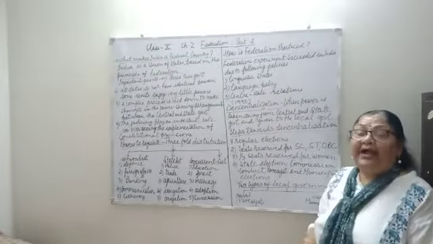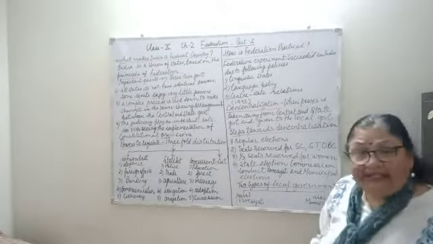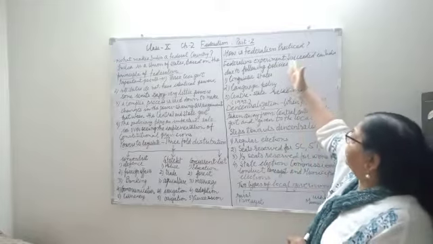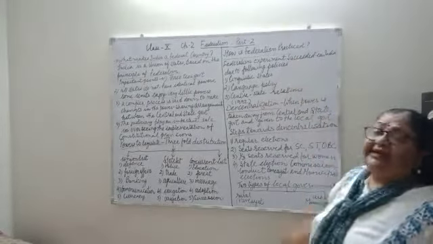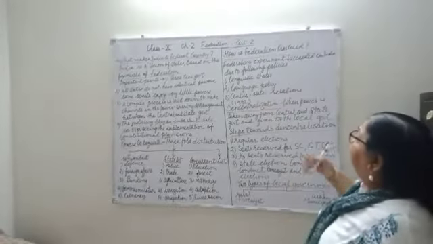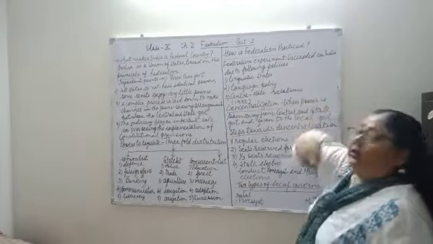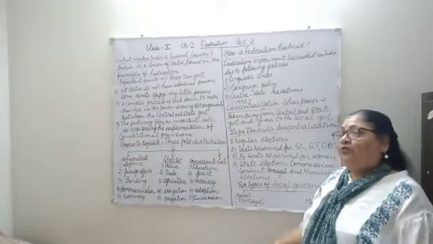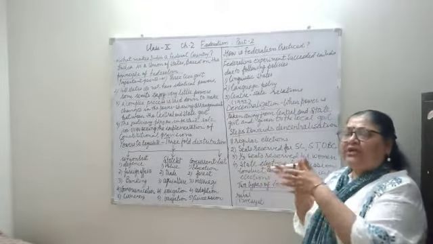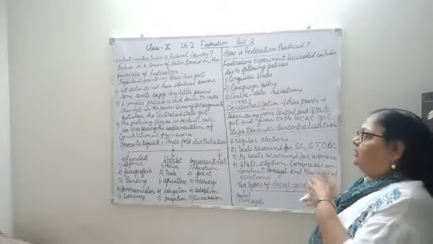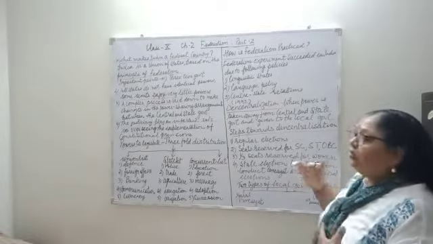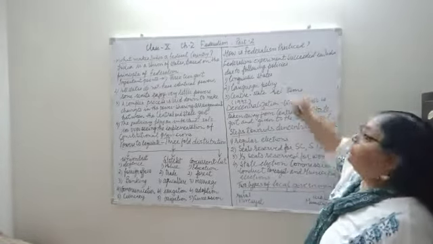At that time, the States Reorganisation Commission was set up and they recommended that states should be set up on the basis of language. Like Hindi speaking Uttar Pradesh, in the South Tamil Nadu, Tamil speaking, in Kerala, Malayalam speaking. So this way.